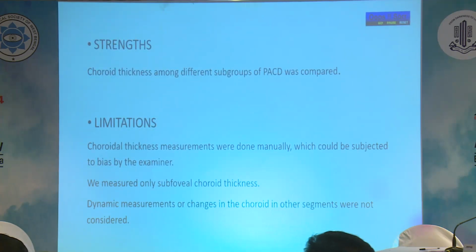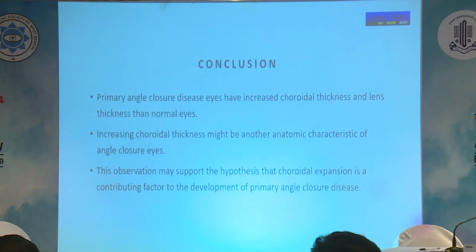The strength is that choroid thickness among different subtypes of primary angle closure disease was measured. Limitations were that choroid thickness measurements were done manually, which could be subject to bias by the examiner. We measured only the subfoveal choroidal thickness, and dynamic measurements or changes in the choroid in other segments were not considered. Conclusion: primary angle closure disease eyes have increased choroid thickness and lens thickness than normal eyes.